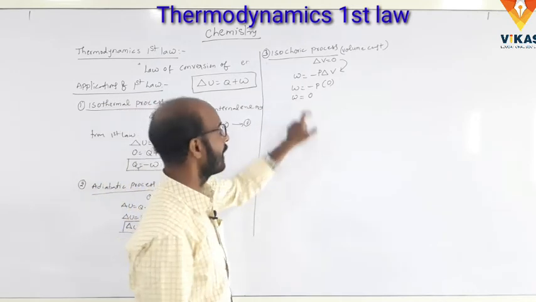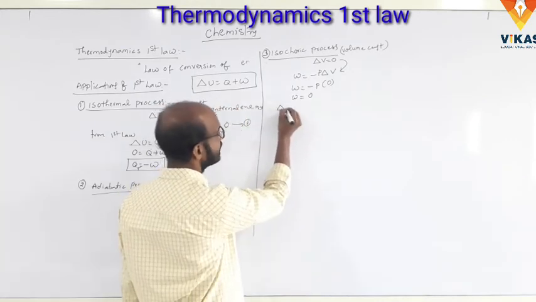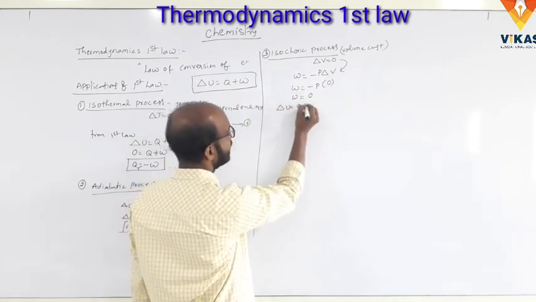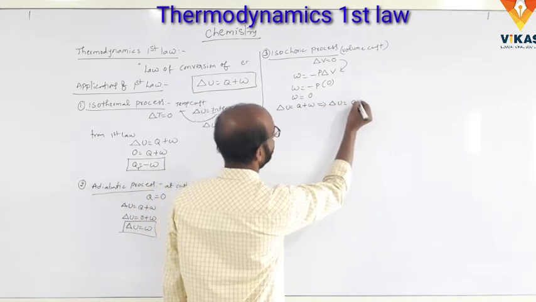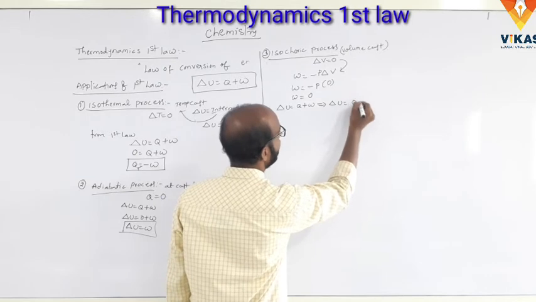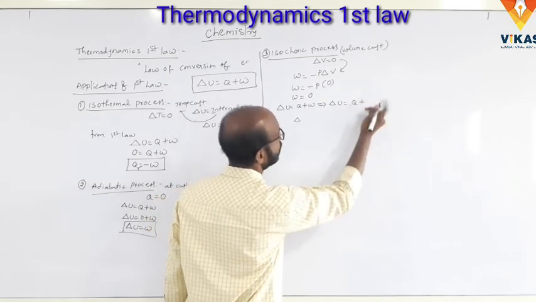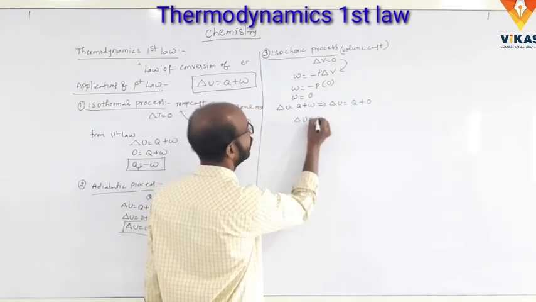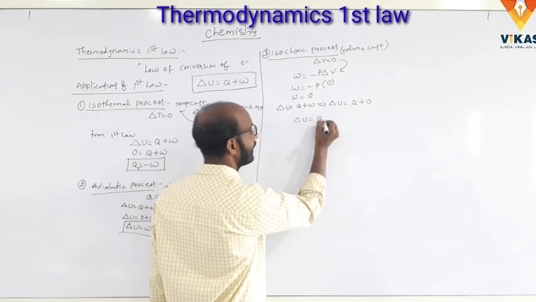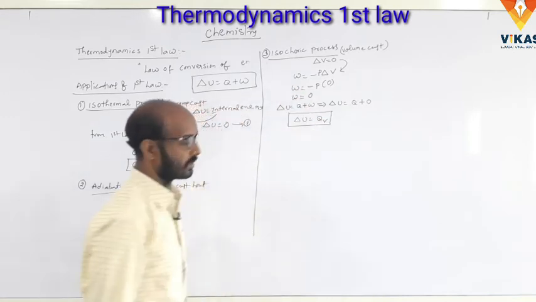Substitute that W value in the first law of thermodynamics, delta E is equal to Q plus W. We get delta U is equal to Q plus W, with W equal to 0. So delta U is equal to Q_V at constant V. This is the isochoric process.